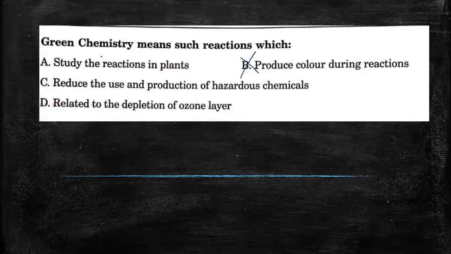In green, you always think about plants and also environment, but it is wrong. Actually, green chemistry means to reduce the use and production of hazardous chemicals. So they want to reduce the amount of chemicals they are using, try to use the same reagent multiple times, and also try to save the reagent and not get it consumed completely. These kinds of things are usually handled in green chemistry. Green chemistry is a new and emerging area of chemistry which will have a lot of scope in the coming years. So it is reducing the use as well as the production of hazardous chemicals.